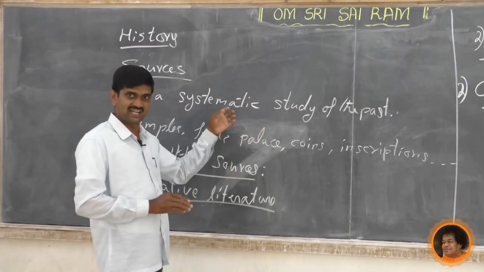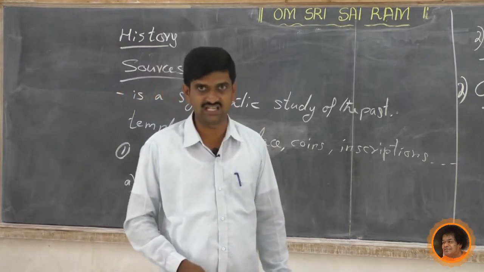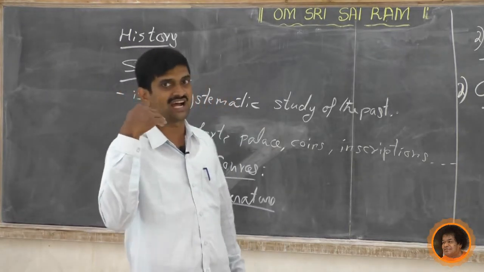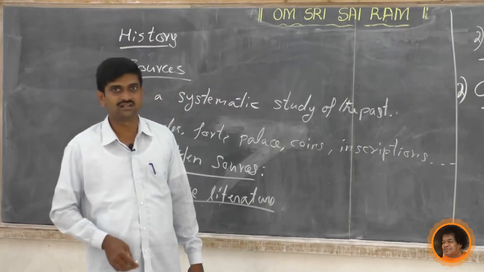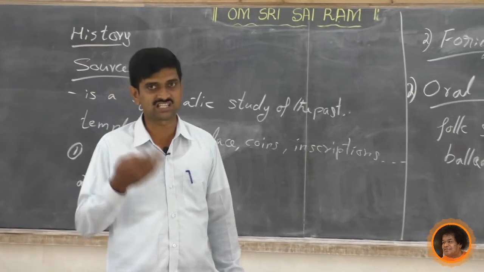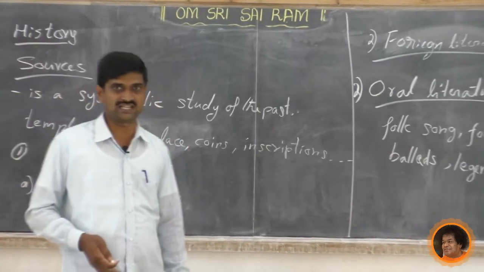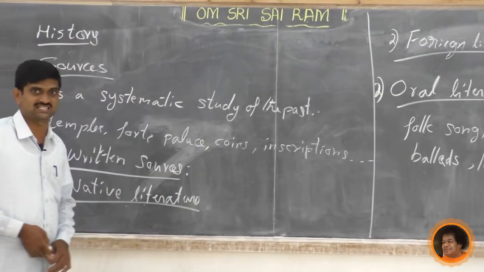Written literature is divided into native and foreign literature. On the other side, archaeological sources are divided into coins, inscriptions, then monuments and other ruins, like that. So this we have studied in this class.